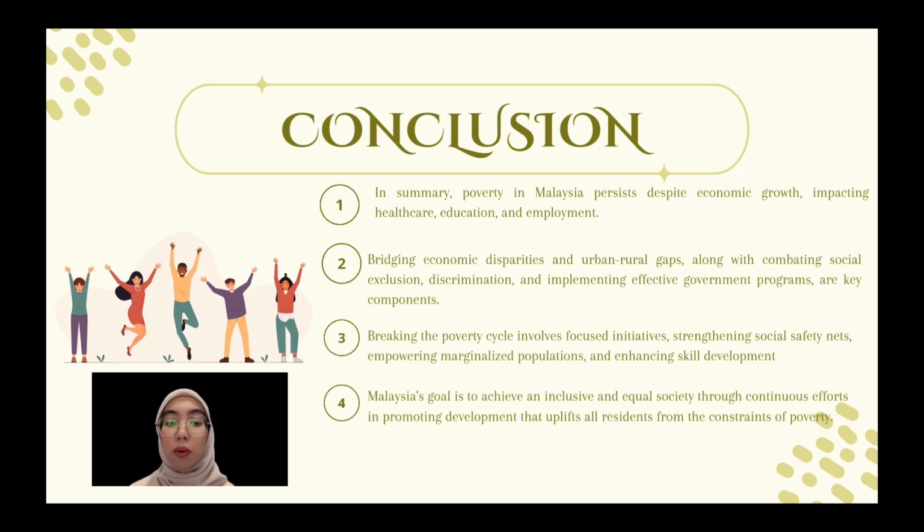Breaking the poverty cycle involves focused initiatives, strengthening social safety nets, empowering marginalized populations, and enhancing skills development. Regular assessment and adaptation of anti-poverty plans to evolving socio-economic conditions are essential for sustainable progress. Last but not least, Malaysia's goal is to achieve an inclusive and equal society through continuous efforts in promoting development that uplifts all residents from the constraint of poverty.